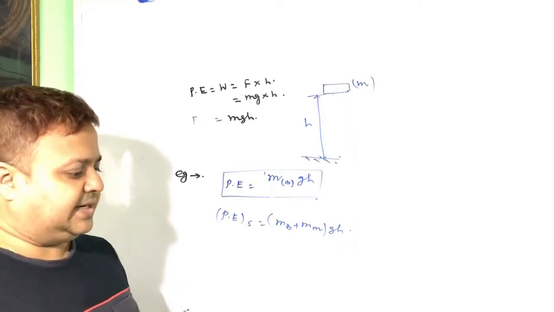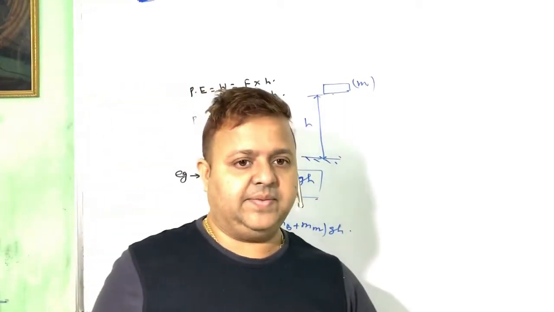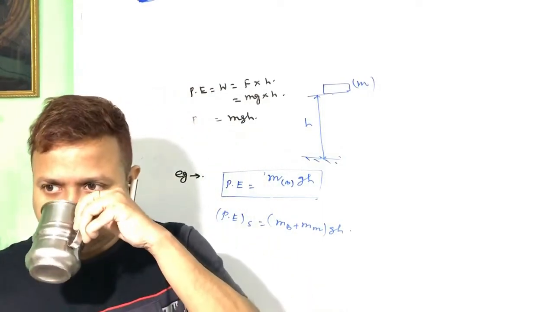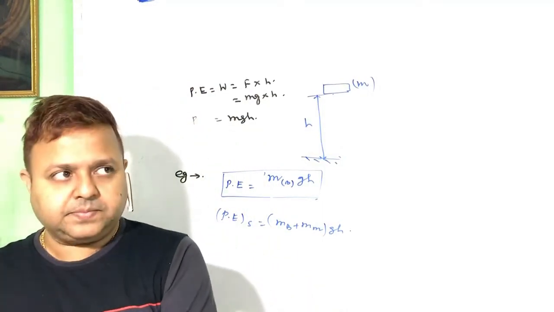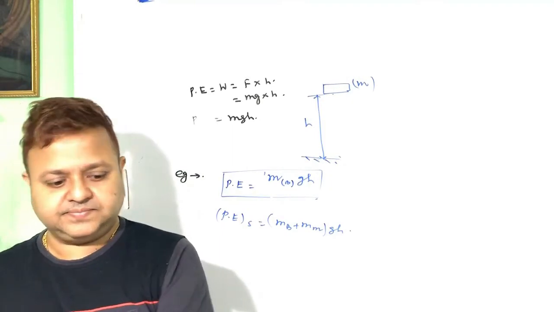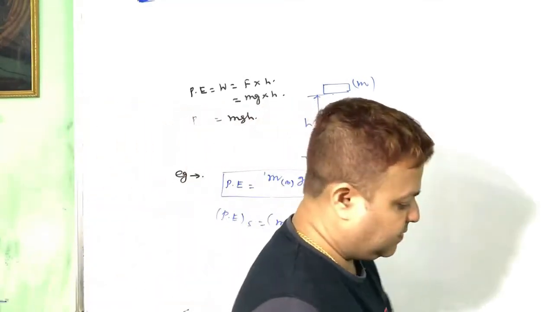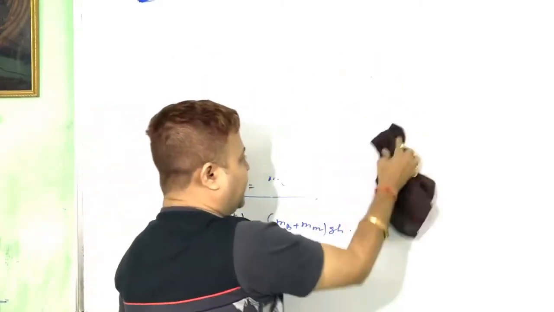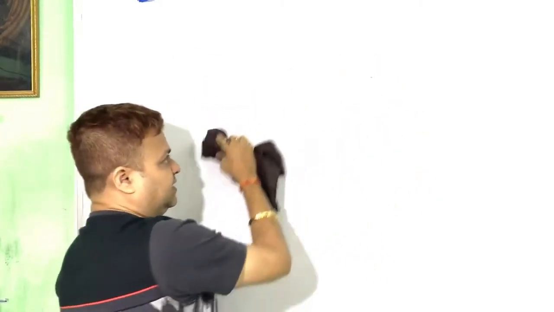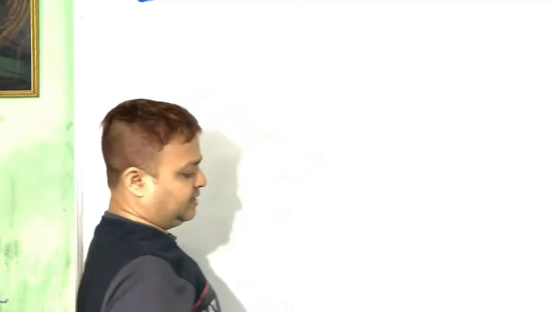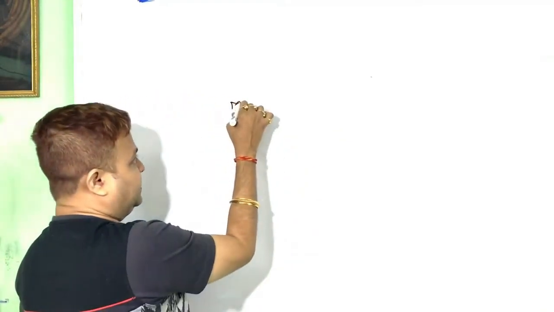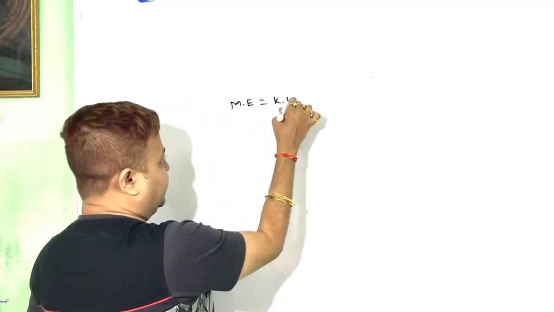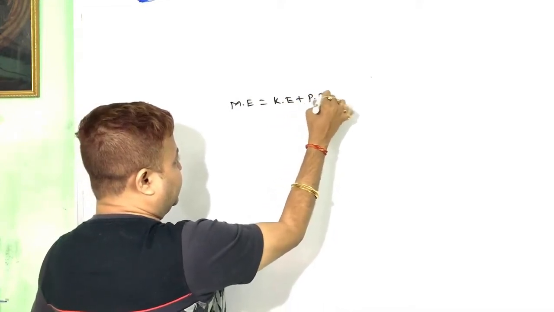Now write down mechanical energy. The summation of kinetic energy and potential energy is called the mechanical energy. So the mechanical energy is the summation of kinetic energy plus potential energy.